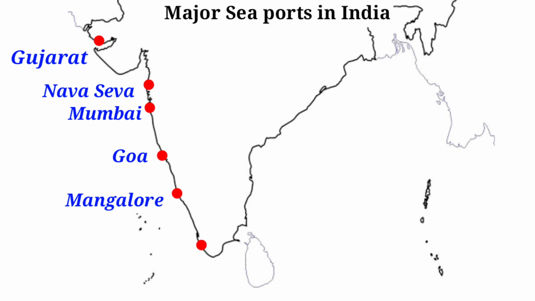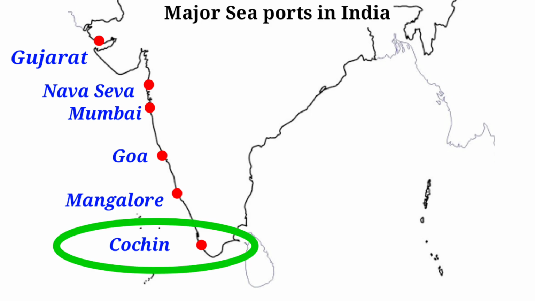In Kerala, Cochin. These are all located in western side seaports. If they ask any one port in west coastal plains, we can mark any one in this west coastal areas. Easily we can remember this Cochin.